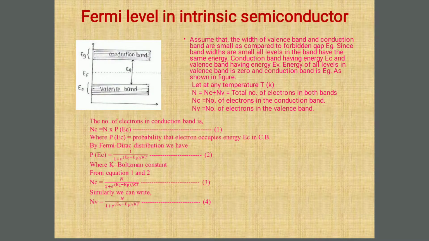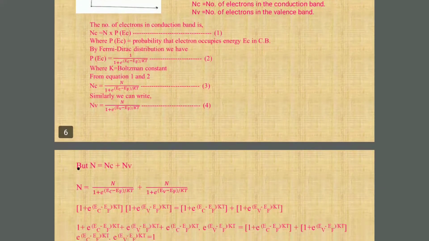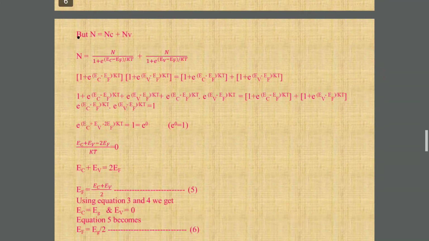From equations 1 and 2, we are writing that Nc is equal to capital N divided by 1 plus e raised to Ec minus Ef divided by kT. Similarly, we can write for the valence band, that is Nv is equal to capital N divided by 1 plus e raised to Ev minus Ef divided by kT, which is nothing but equation number 4. Now we move towards the next slide.